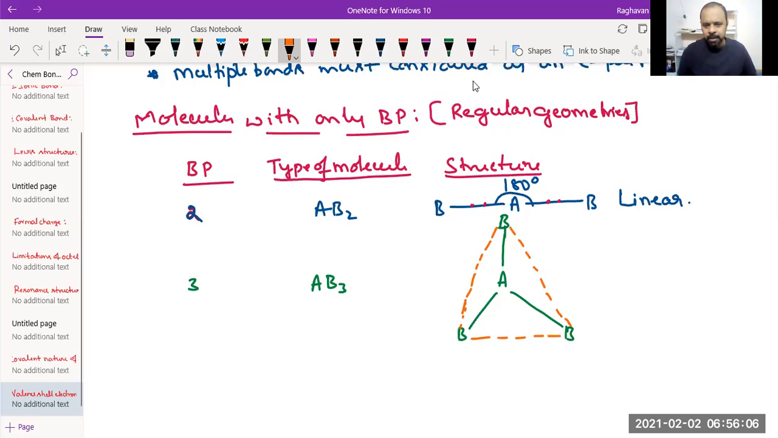Now, this looks like A is at the center of a triangle, and the B atoms are occupying the corners of the triangle. So all the atoms, one central atom and three surrounding atoms, totally four atoms, lie in the plane of the triangle. That's why it is called trigonal planar geometry, or triangular, also they say trigonal planar. All the atoms of the molecule lie in a single plane. That's why it is trigonal planar. Right, so this is AB2, AB3.